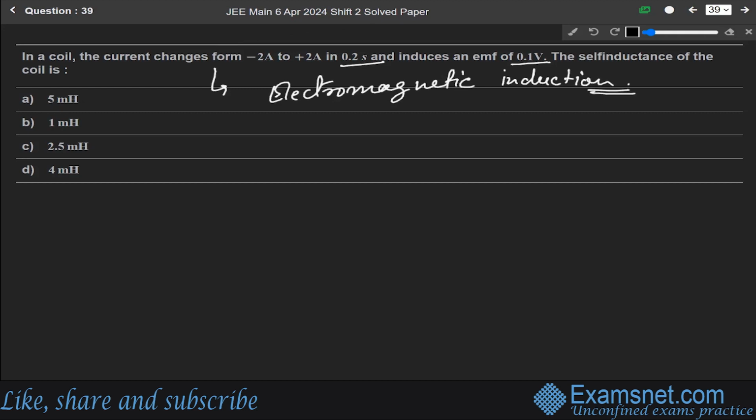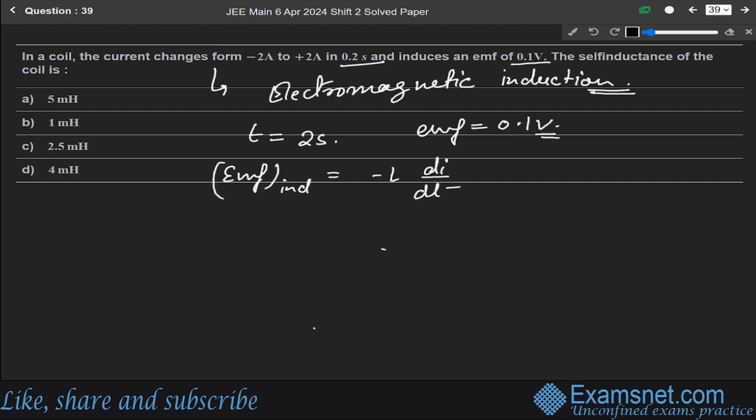Now it is saying that the current is changing from -2 ampere to +2 ampere, the time is given as 0.2 seconds and EMF is given as 0.1 volt. We know that EMF induced is equal to minus L di over dt. This is the direct formula.